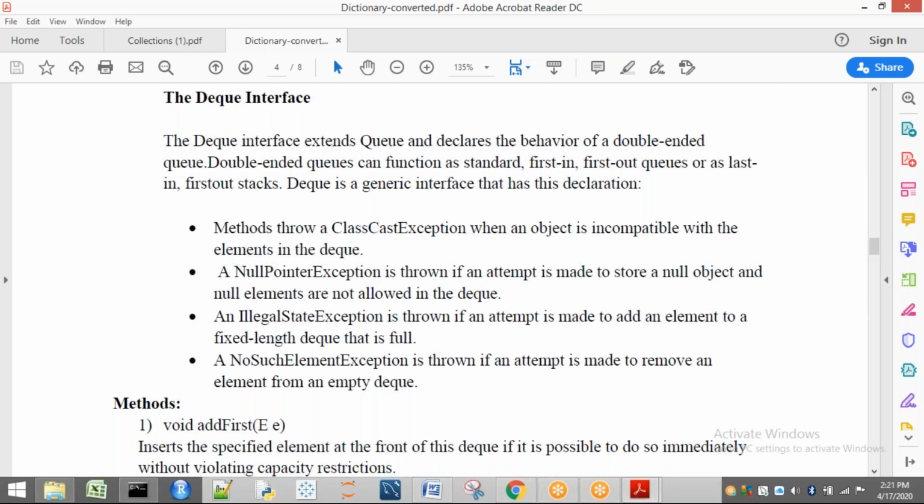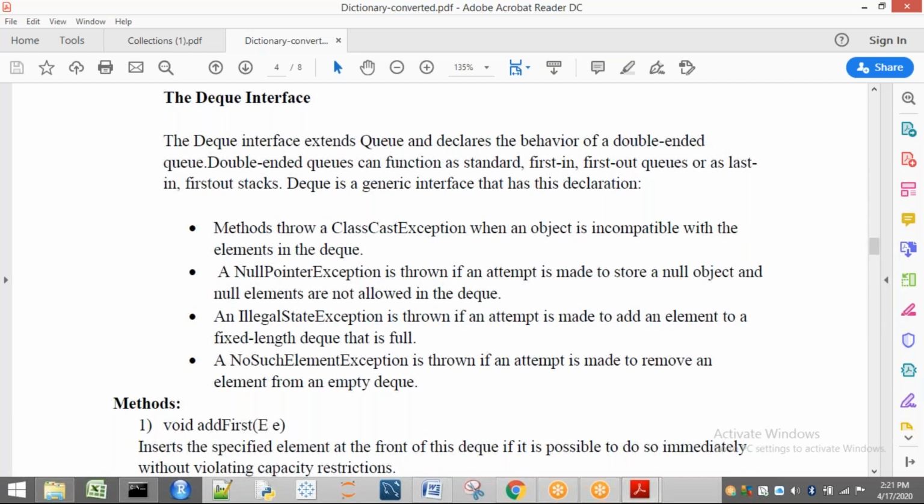Next, NoSuchElementException. That means it is thrown if you attempt to remove an element from an empty Deque. Already you know that if nothing is present in your Deque and you try to remove some element which is not present, it is going to tell you that whatever you are searching for is not present here. It will say there is no such element. Whatever element you want to delete is not present here. These are the different types of exceptions that are possible in our Deque.